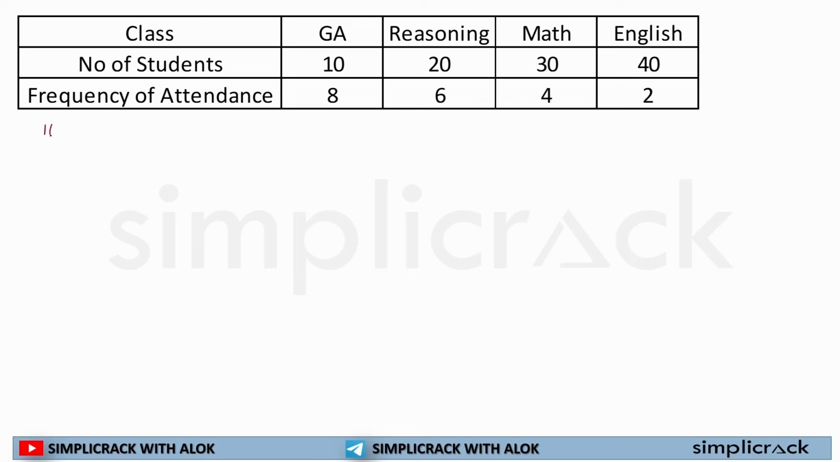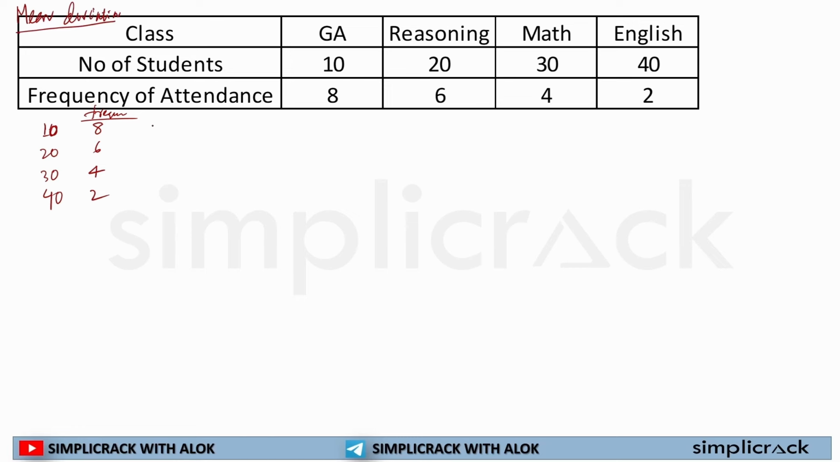So, here the number of students is 10, 20, 30 and 40. Here the frequency of students is given. That means how many times the number 10 is present, how many times 20 is present, or how many times 30 is present. Now if I have to calculate the mean deviation, how would I calculate it?